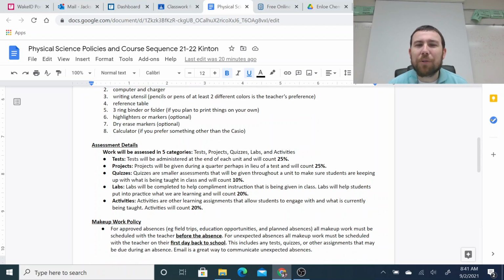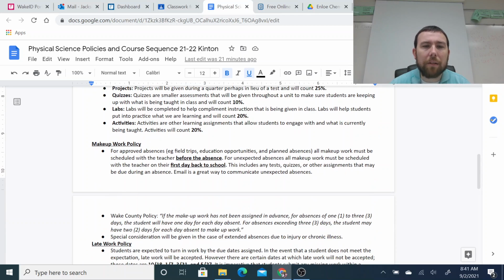Another thing that I think most people are interested in is how students will be graded. How is that going to be determined? Assessments will be based on 5 categories: tests, projects, quizzes, labs, and activities. I've taken the time to describe each of those here. Tests will count for 25%, projects 25%, quizzes 10%, labs 20%, and activities 20% as well. That's how the grade will be calculated each quarter.